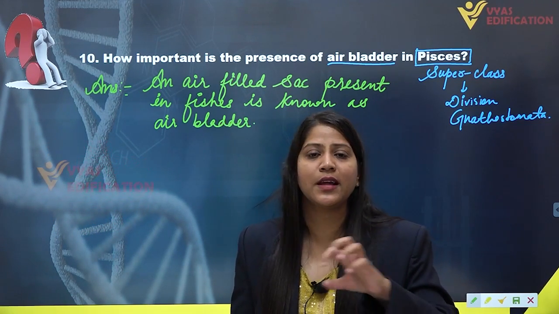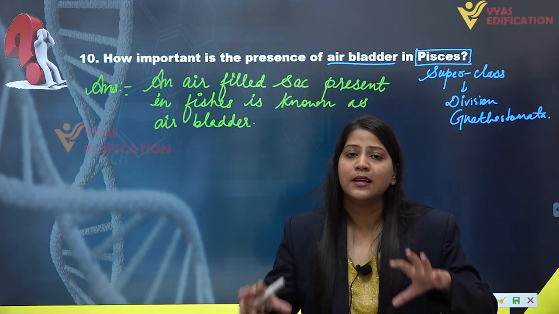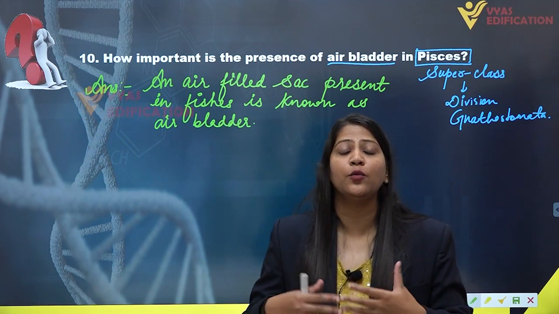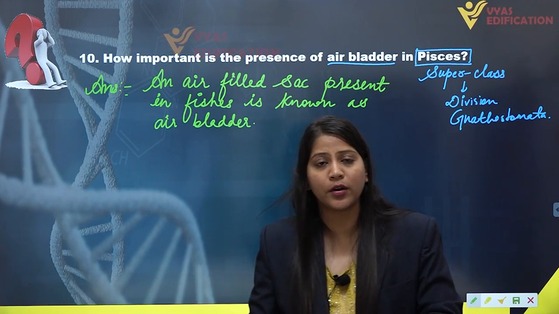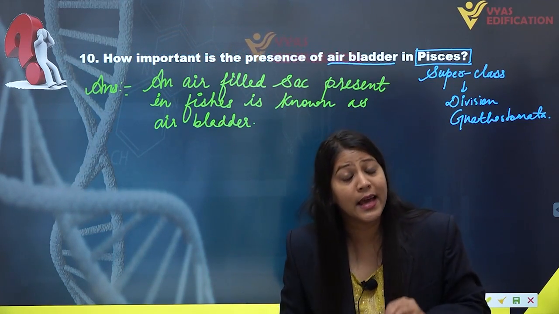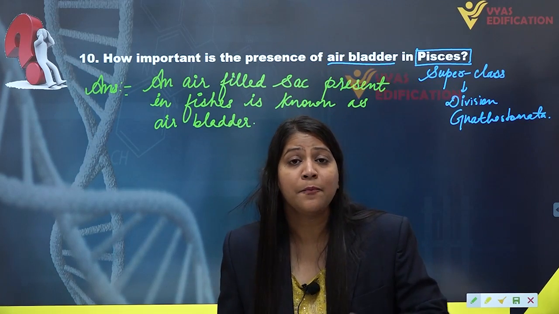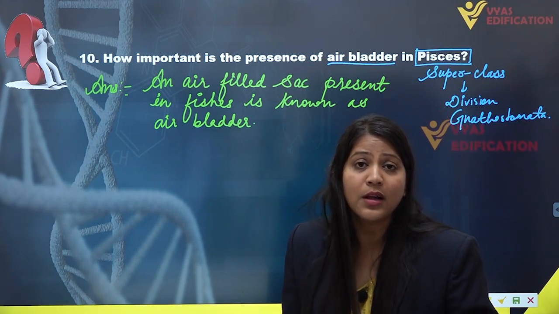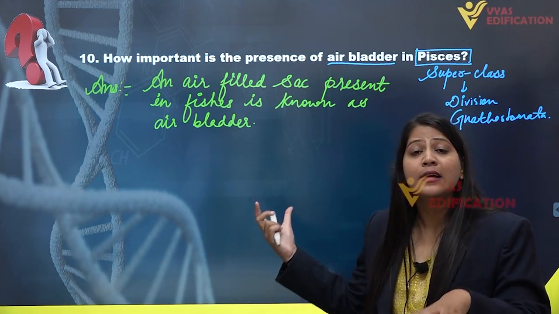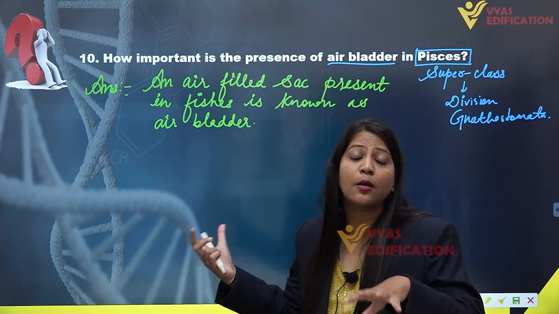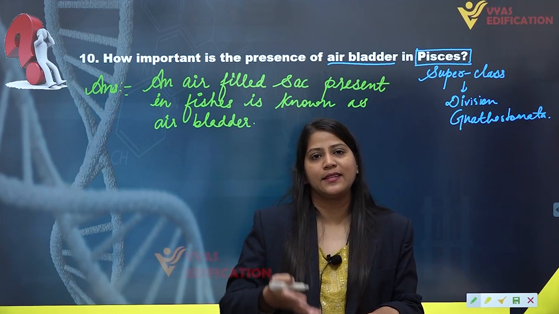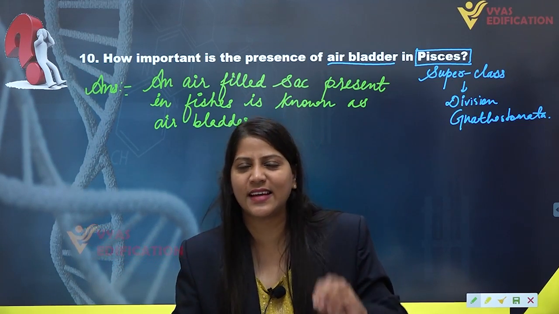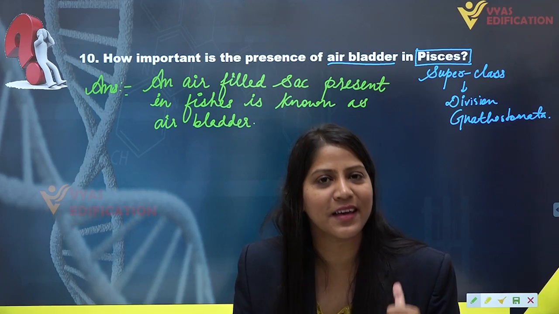If it is present in any fish, then this fish is provided with buoyancy. It can ascend, it can descend in water, or it can even stay in the water currents. This is very helpful. Because of this air bladder, the fishes are able to ascend, descend in the water, and also stay in the water with the help of this air bladder.